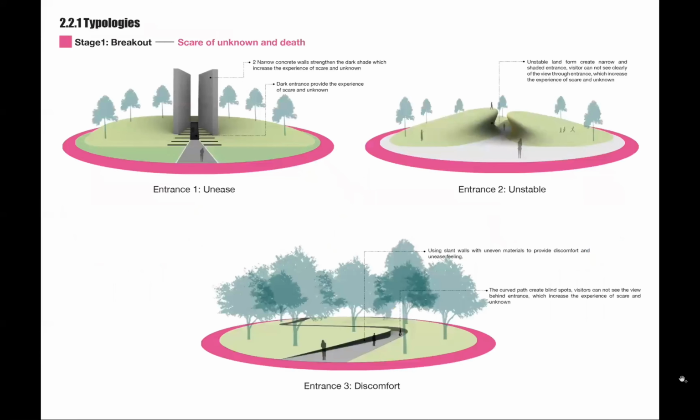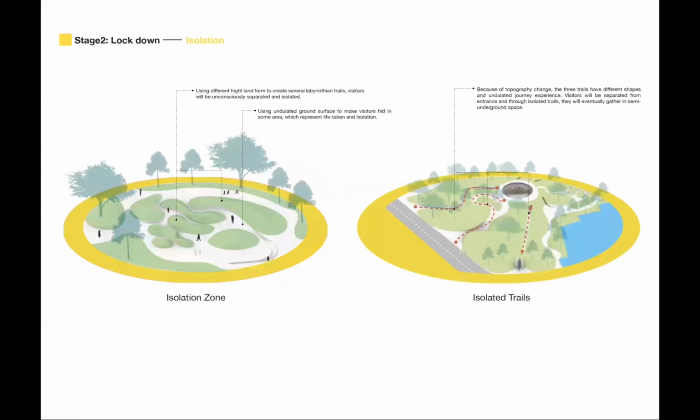Stage 1, Breakout. In this stage, the design provides the emotion and experience of fear of the unknown and death. Three different entrances are designed to provide this experience. Stage 2, Lockdown. In this stage, the isolation zone and isolated trails will be designed to represent the experience and emotion of isolation during the lockdown period.